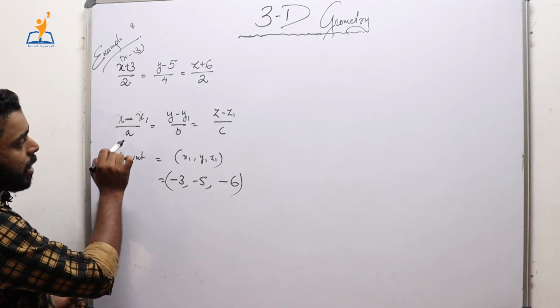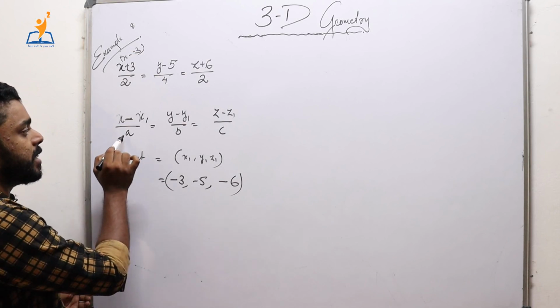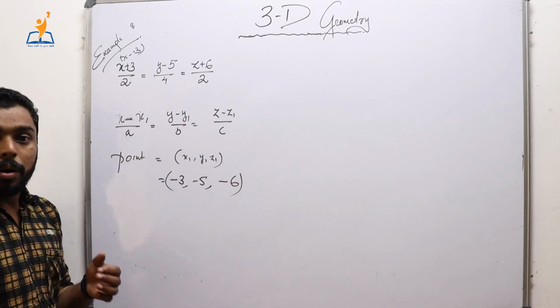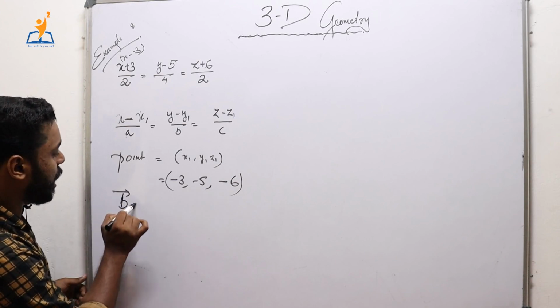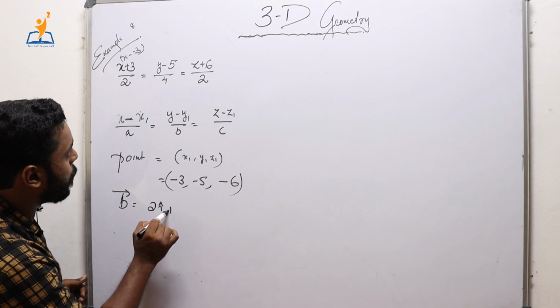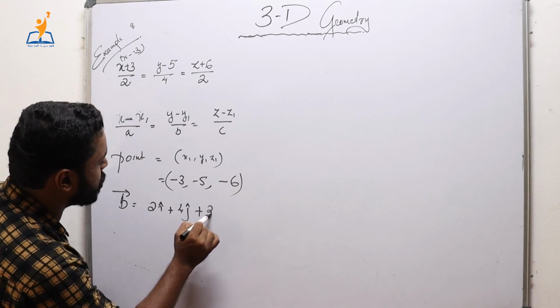Now the direction ratios of the vector are nothing but a, b, c by the previous formula. So the vector b is equal to 2 i cap plus 4 j cap plus 2 k cap.